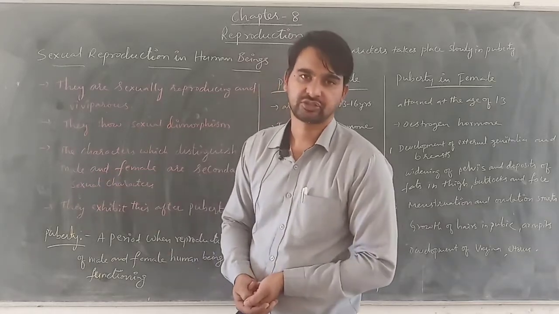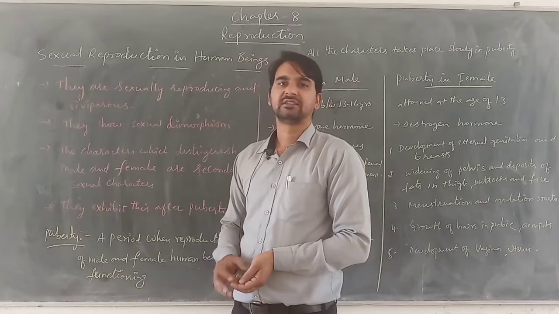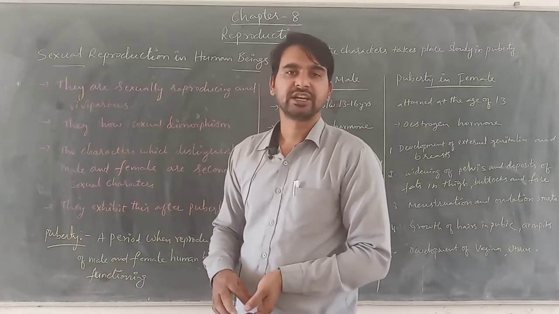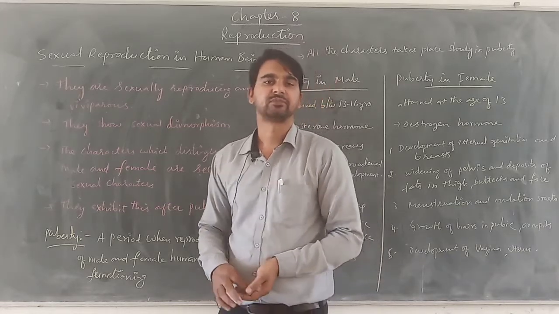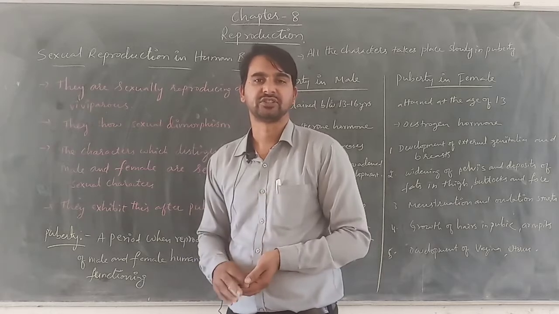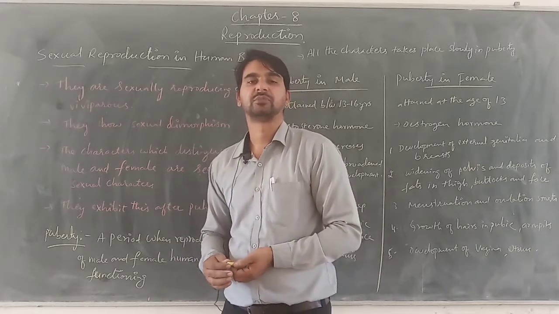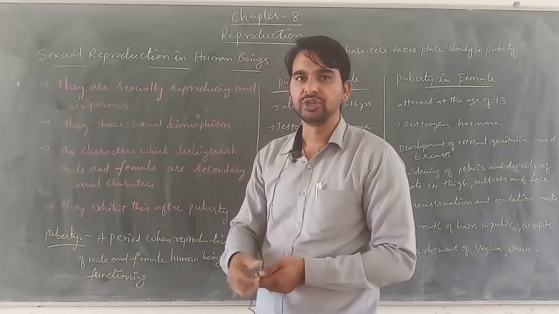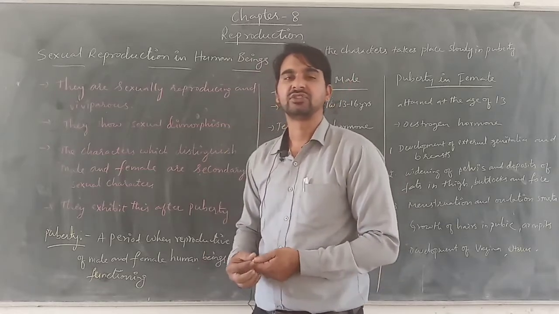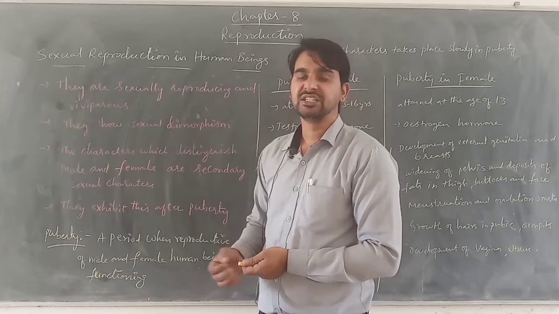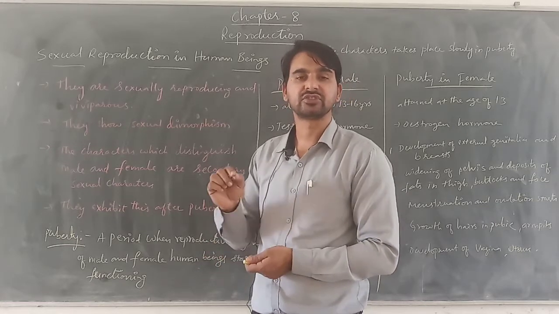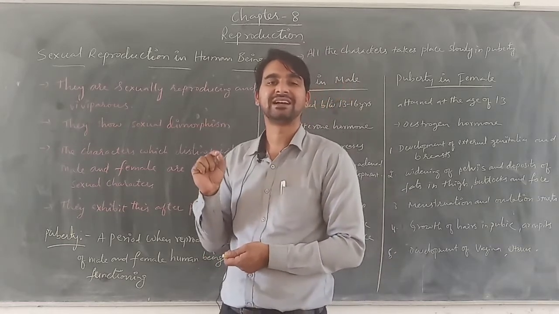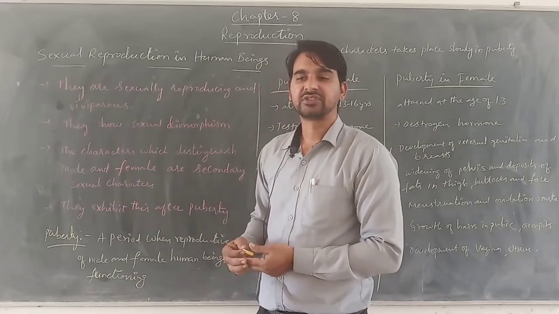Then we learned that after the transfer of pollen grains, the fusion of gametes takes place, which is known as fertilization, and fertilization results in the formation of the zygote. We learned about the structure of the ovule, and how the pollen grain received by the stigma develops the pollen tube, which reaches the ovule through the micropylar end and transfers the gametes.